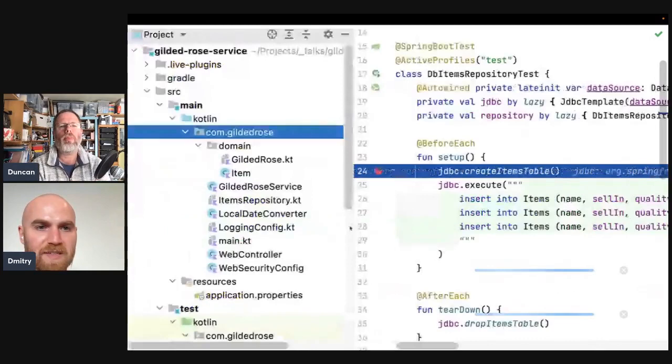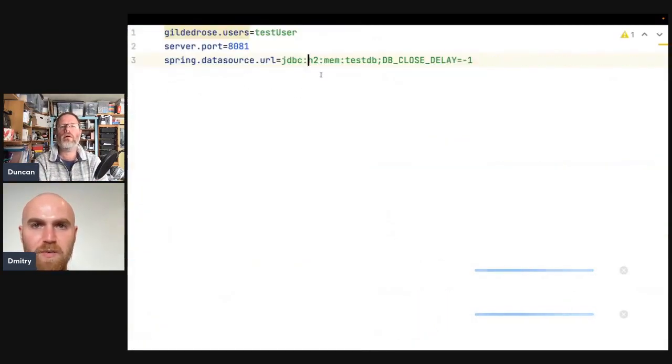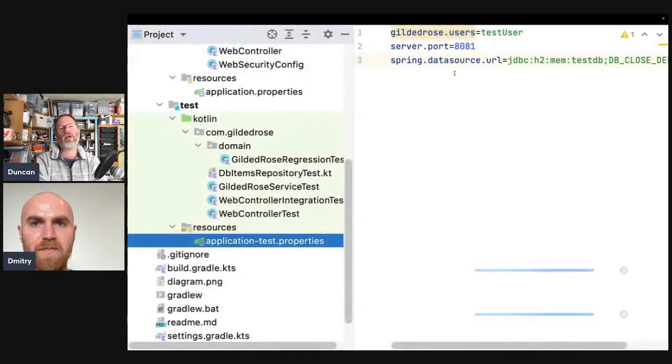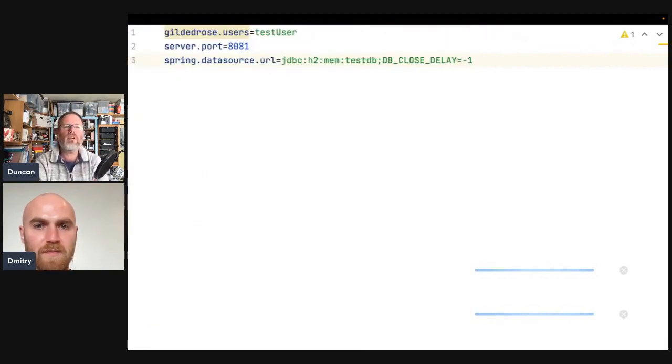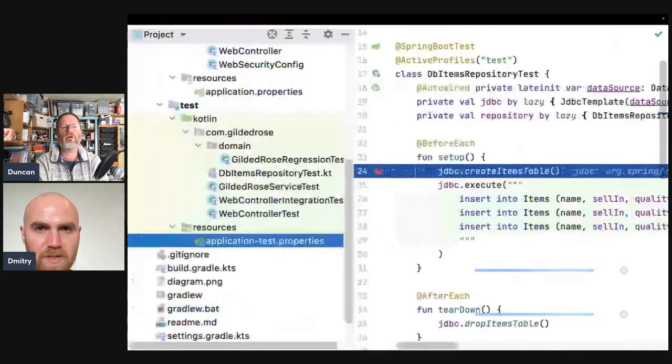Yeah, I bet it's coming from here in test. There is application test. So yeah, this is what we see. Oh, so that's the same URL as we had. Okay, so maybe we can just create whatever that data source was ourselves. Yeah, we should be able to. I used Hikari before, and we can just create it.